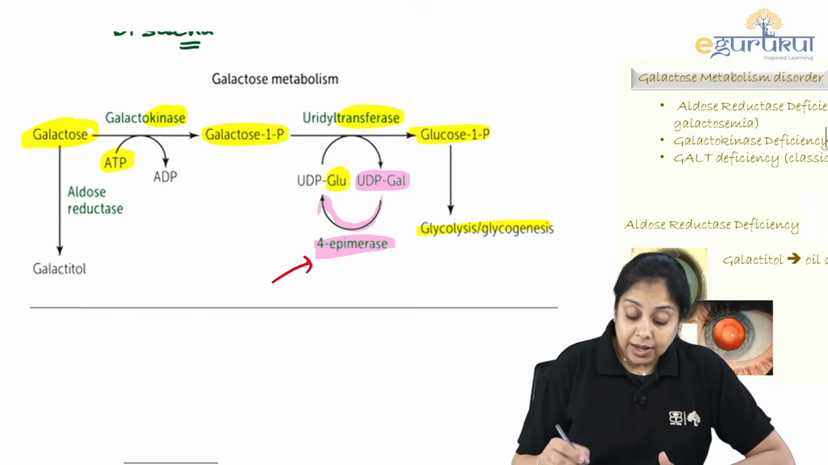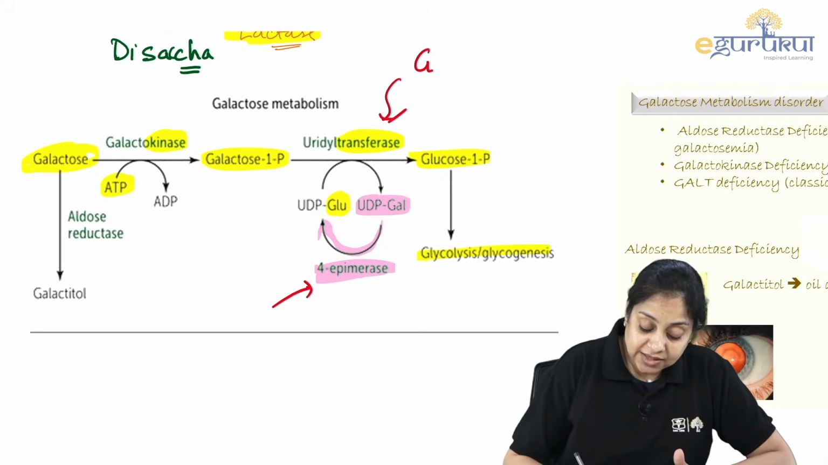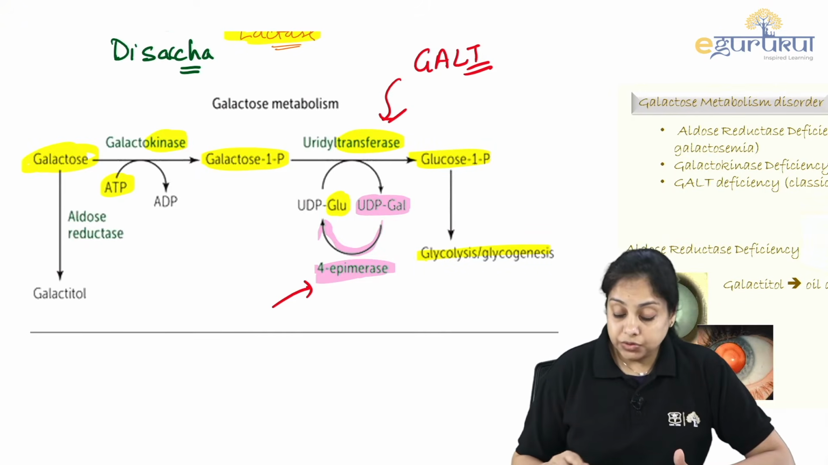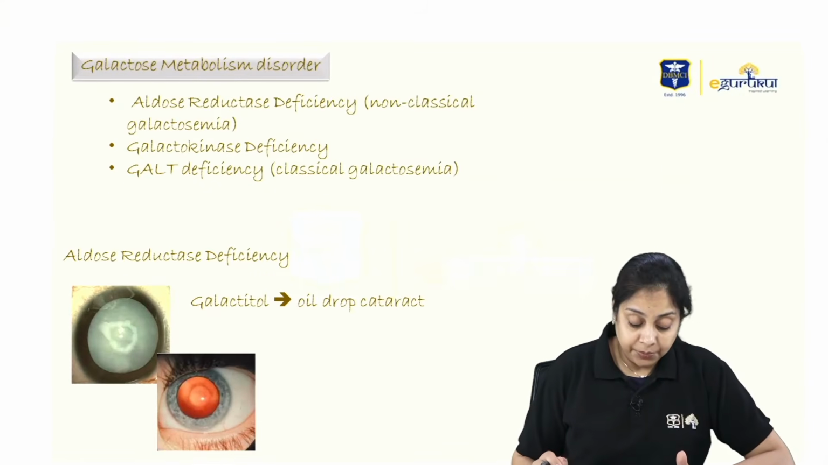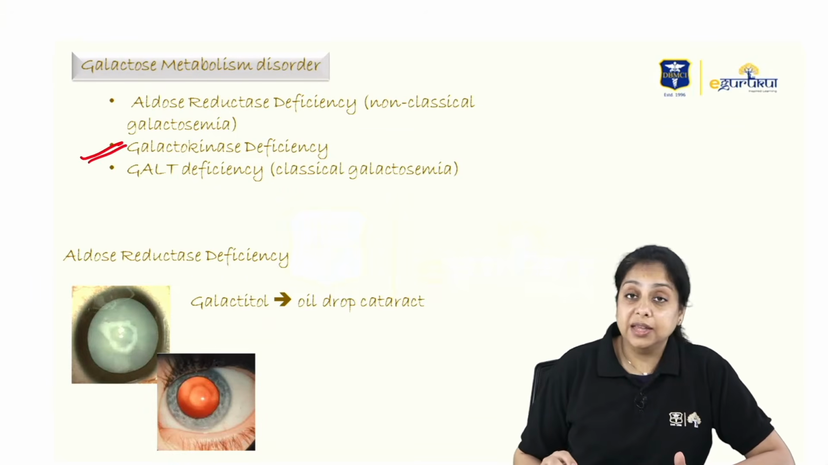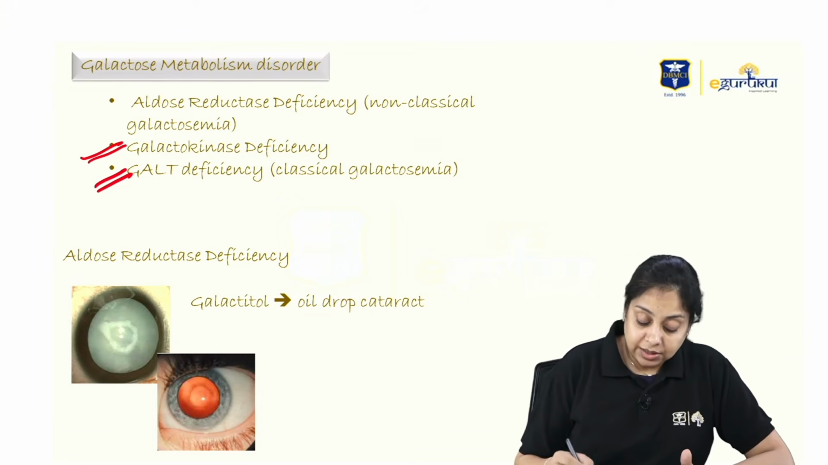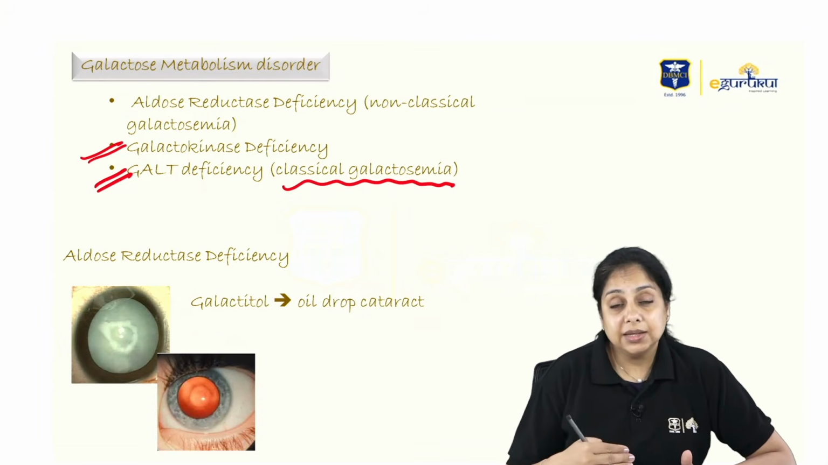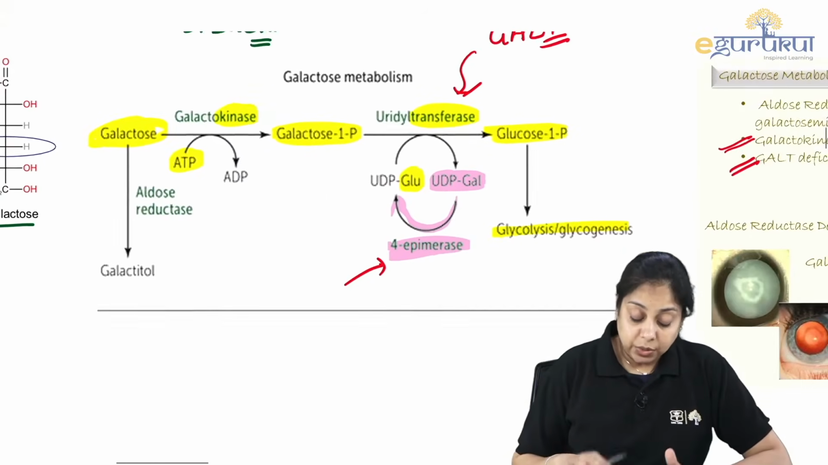Now if this enzyme is deficient, also known as the GALT enzyme, that leads to galactosemia, right? So galactose metabolism disorder is either you have the galactokinase which is deficient or the GALT deficiency. GALT deficiency leads to the classical galactosemia that is shown in this patient, the baby. Now, this is one thing.